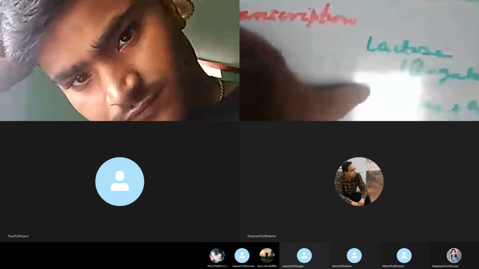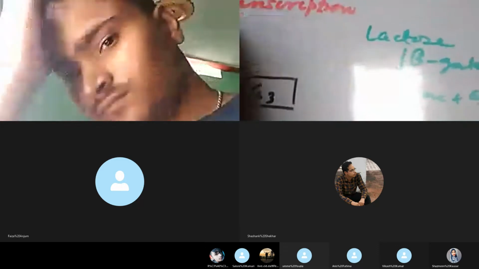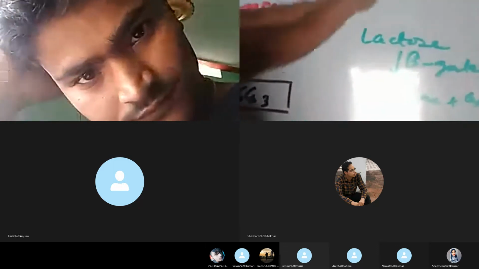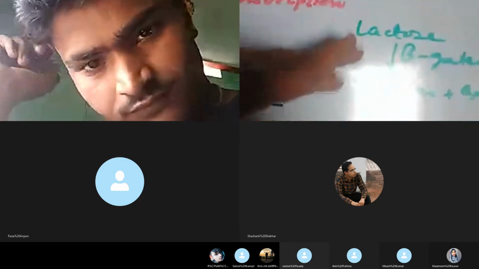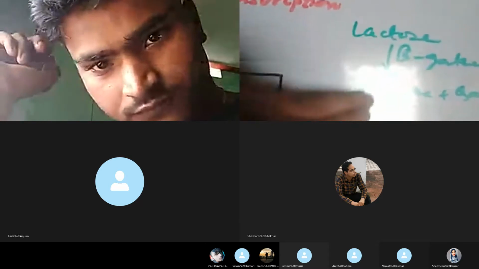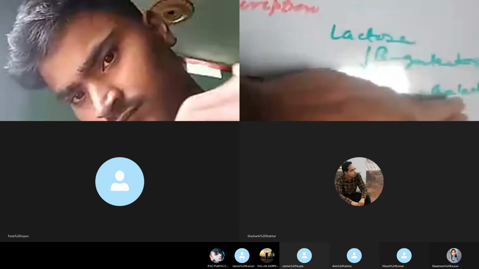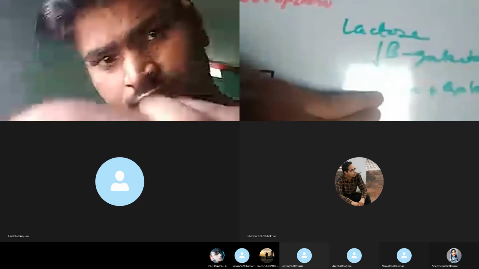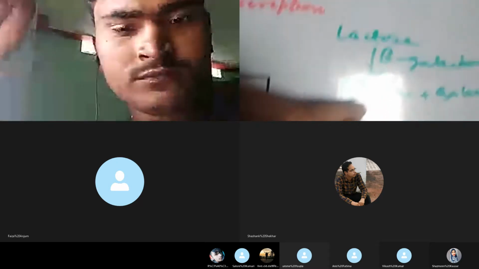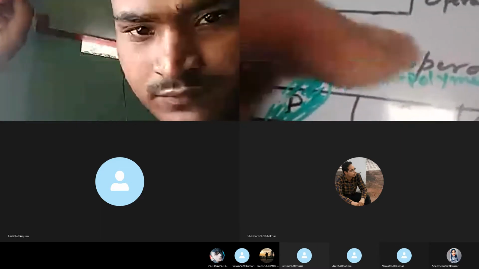So in this way, when the glucose is consumed by the bacterial cell, the lactose will be utilized, and this lactose gets converted into glucose and galactose, and this glucose and galactose are interconvertible, and this glucose is used by the bacterial cell, and in this case the lac operon is said to be the switched on lac operon.